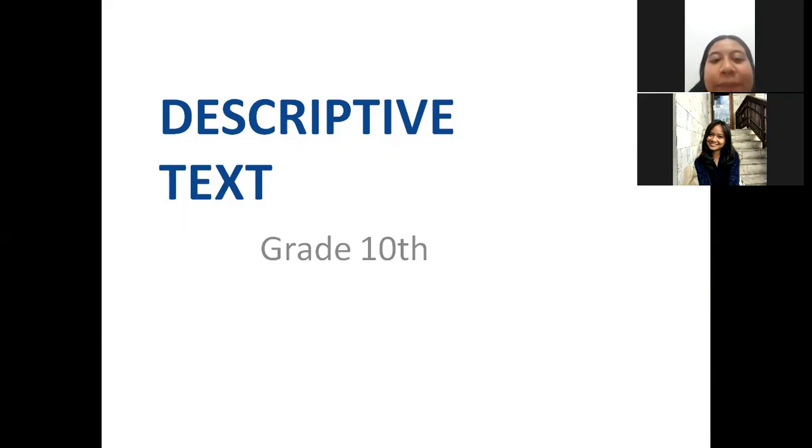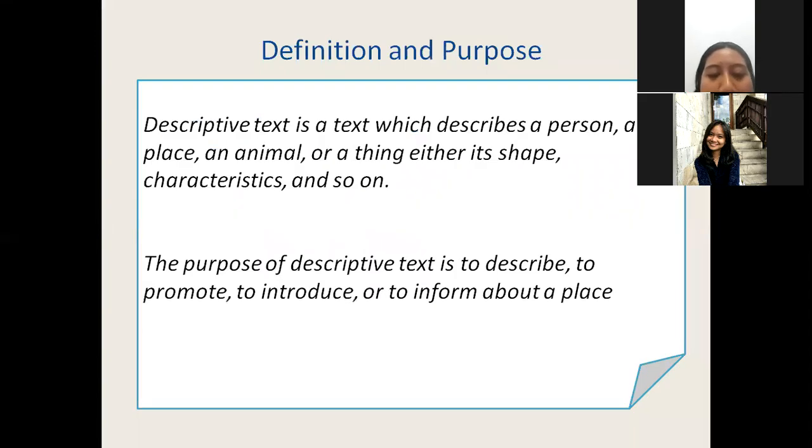I think that's all. Okay, very good. Thank you, Aprilia. Aprilia is correct. Eva is also correct. So descriptive text is a kind of English text which describes a person, a place, animal, or thing, either its shape, its characteristics, and so on.